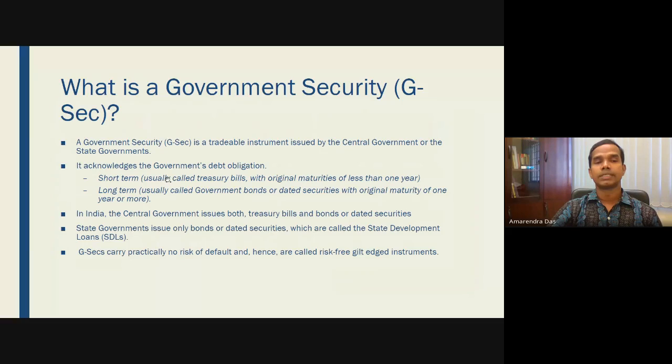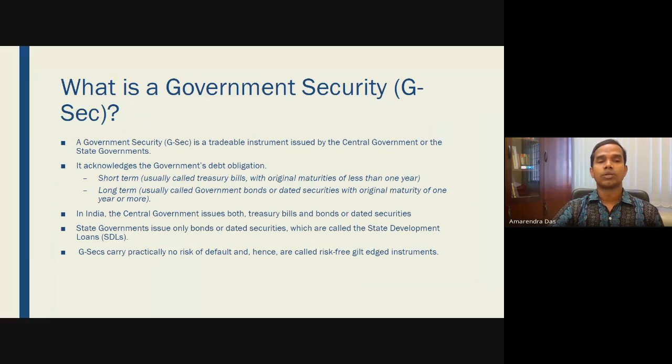And when a government security is short term in nature, this is called as a treasury bill, which has the original maturity period less than 1 year. So remember, government treasury bills are usually short term in nature, and its maturity period is less than 1 year.